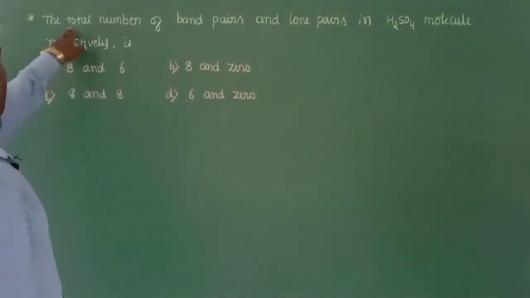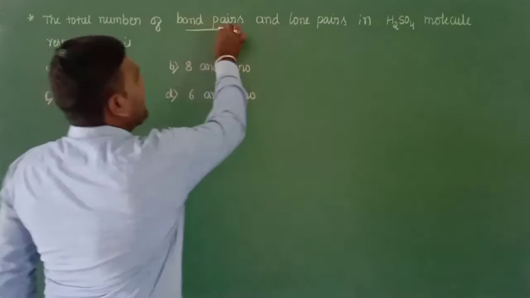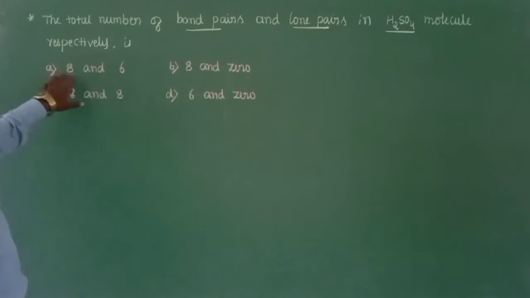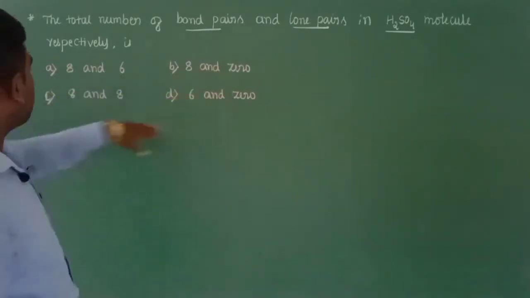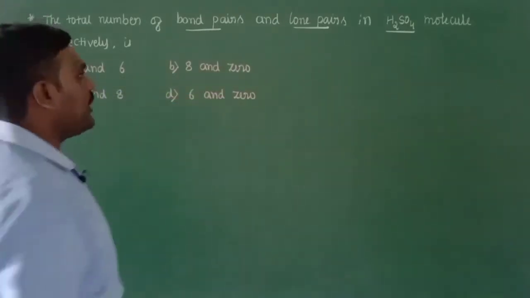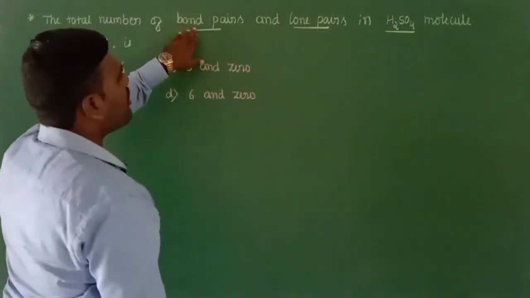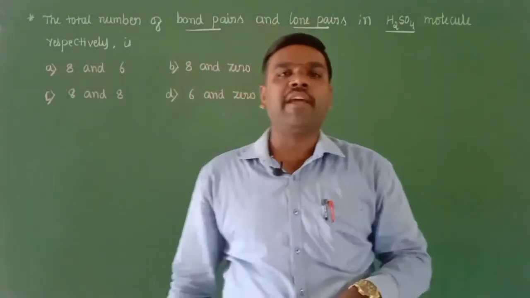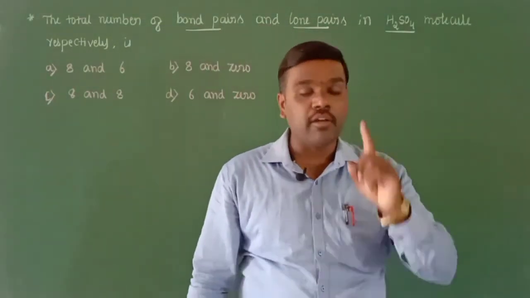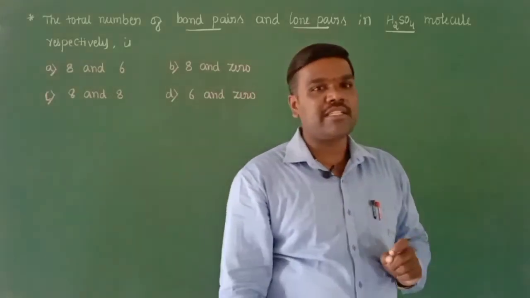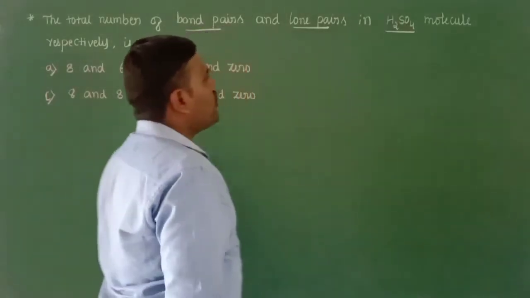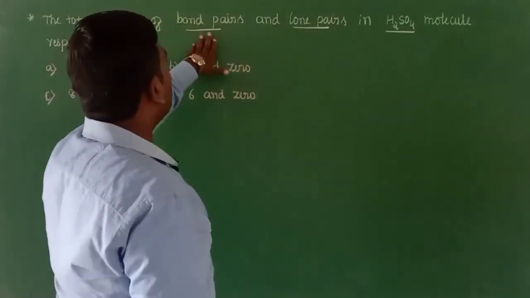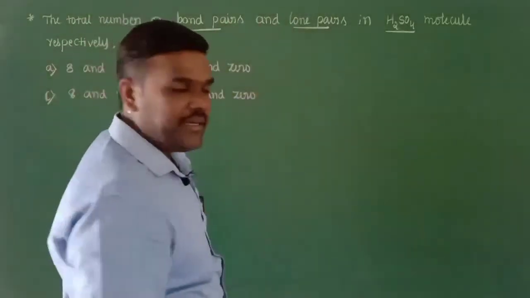Next question is, the total number of bond pairs and lone pairs in H2SO4 molecule respectively is. Here are the four options: 8 and 6, 8 and 0, 8 and 8, and 6 and 0. In order to count the total number of bond pairs and lone pairs in any molecule, we are supposed to be well aware of the complete structure of its molecule. That means the Lewis dot structure is supposed to be known. Now let us write the Lewis dot structure for sulfuric acid molecule, so it is easier for us to predict or to count the number of bond pairs and lone pairs.